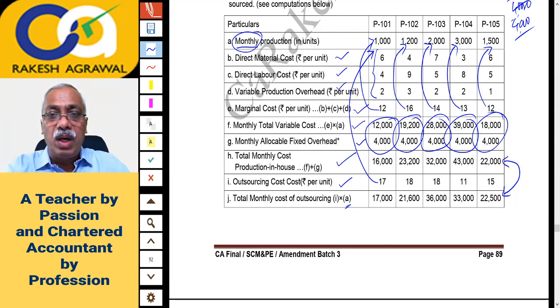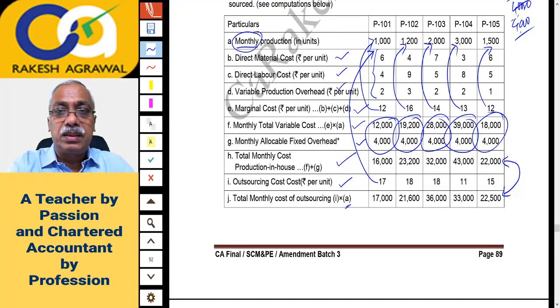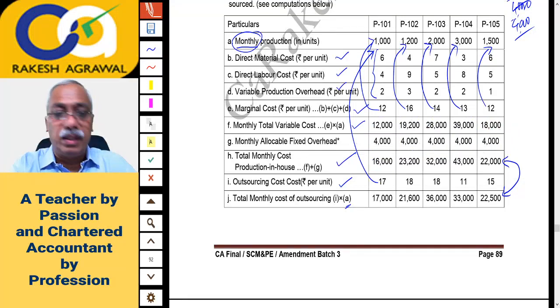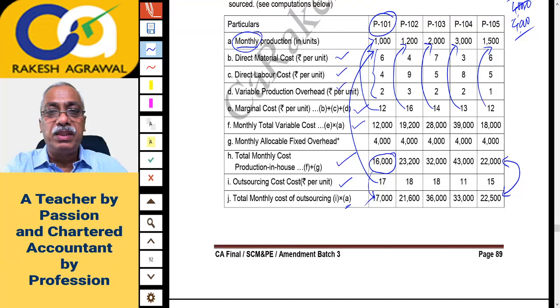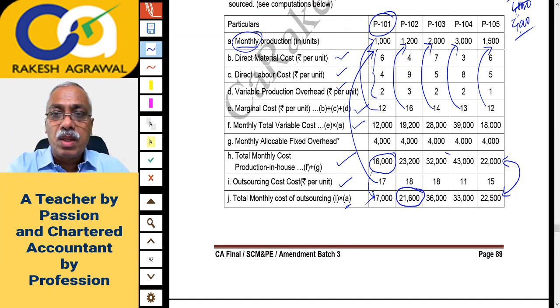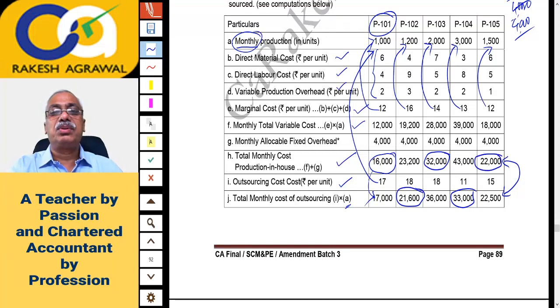In case of P101, you will notice production in-house is cheaper than outsourcing, so P101 should be manufactured. P102, if you check, outsourcing is cheaper. P103, manufacturing is cheaper. P104, outsourcing is cheaper. And P105, manufacturing is cheaper. So here you can give the report: 3 products to be manufactured and 2 products to be outsourced. That is what you will recommend.